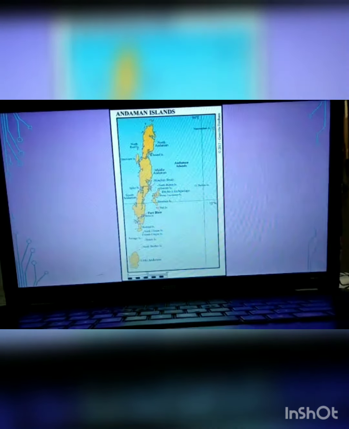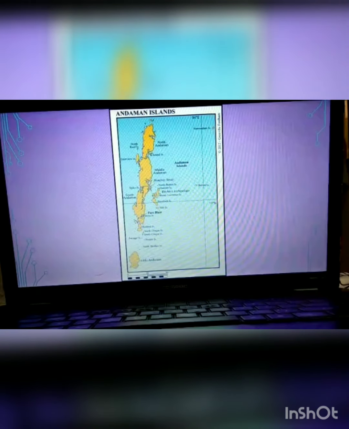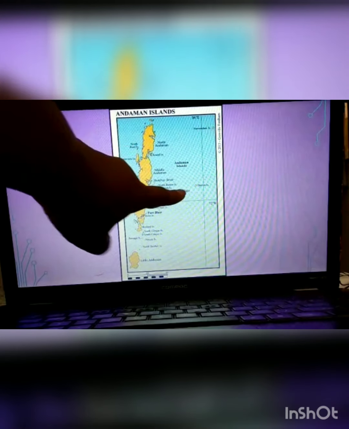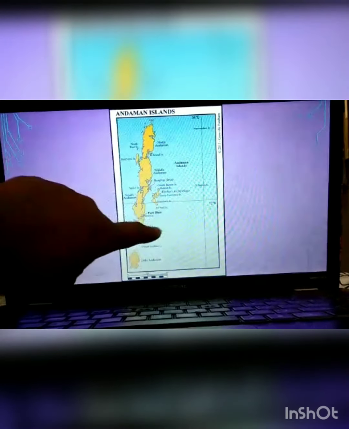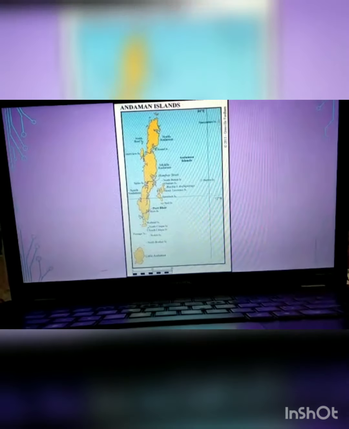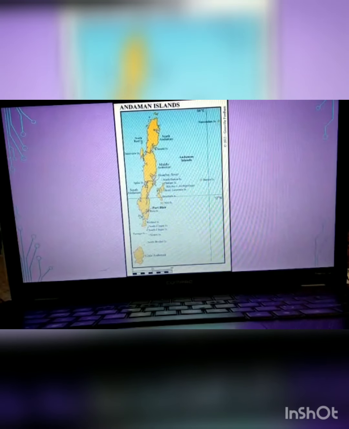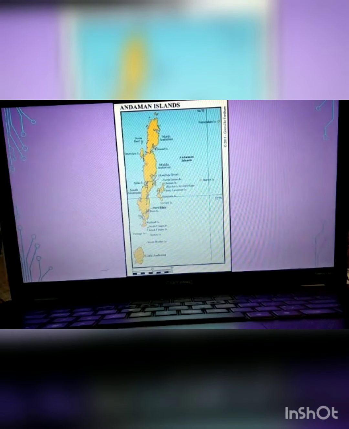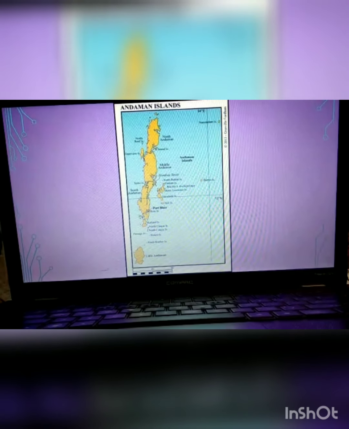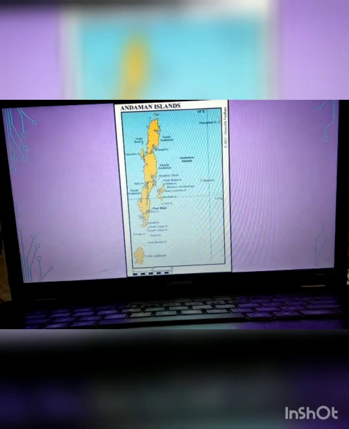Moving on, these are the Andaman and Nicobar Islands, which are on the right side of our map. Here the main one is the Andaman Islands, and there are a few small islands also. The names are in very small font, so they are not clearly visible, but that's okay. This is just for reference. Those names are not compulsory to be learned.